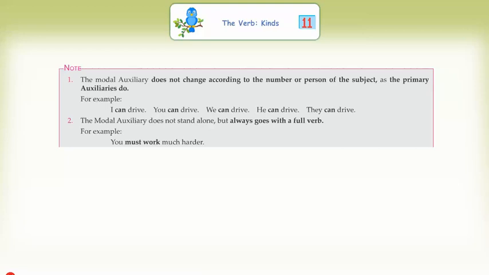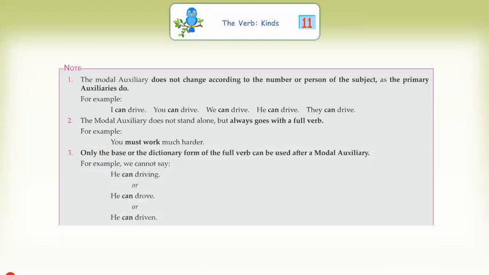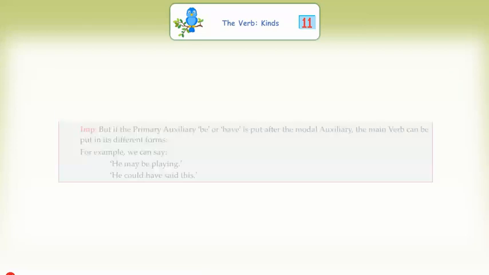The modal auxiliary does not stand alone, but always goes with a full verb. For example, you must work much harder. Only the base or the dictionary form of the full verb can be used after a modal auxiliary. For example, we cannot say he can driving or he can drove or he can driven.